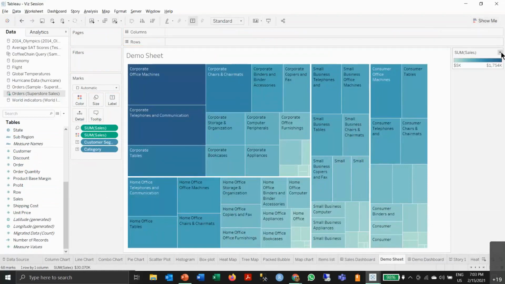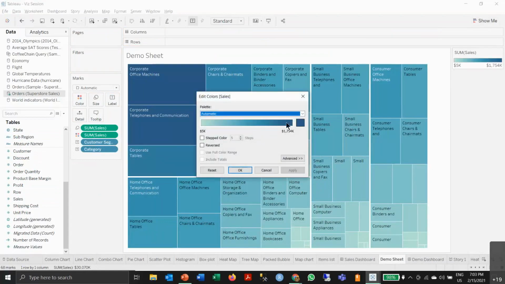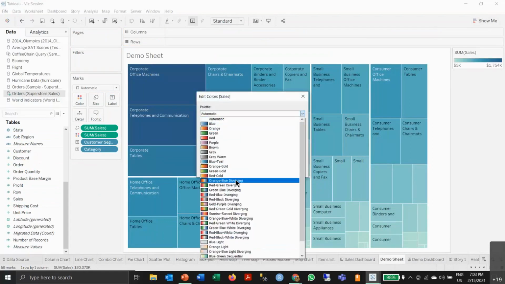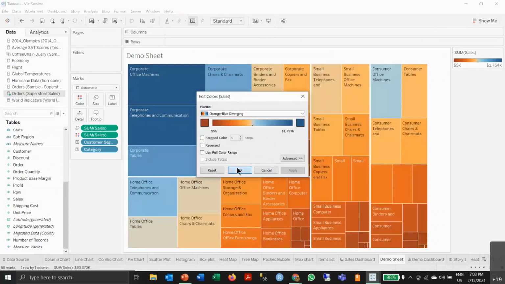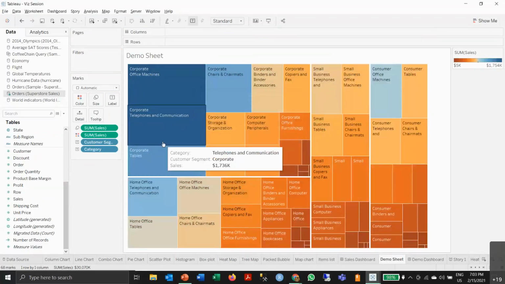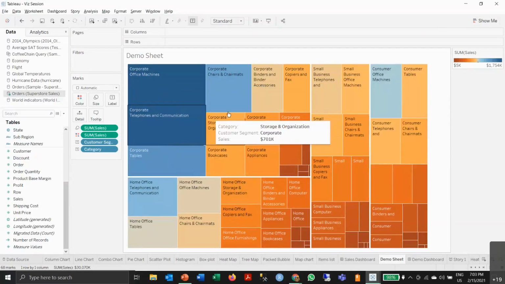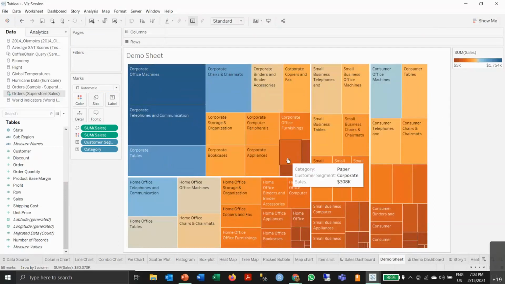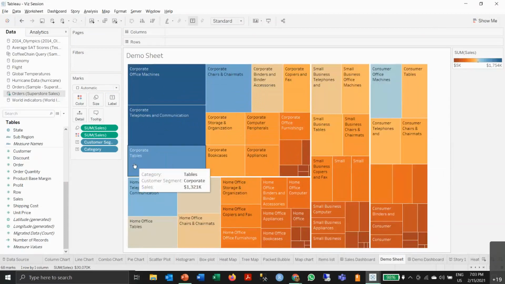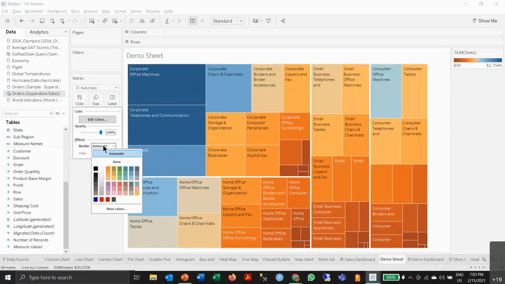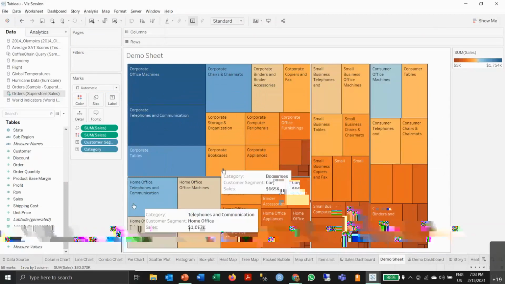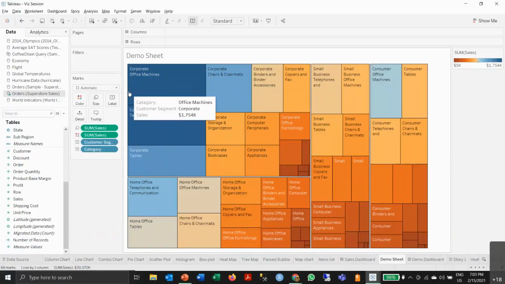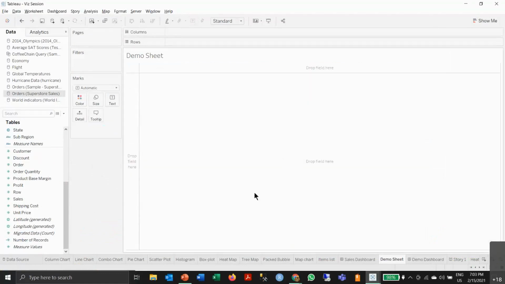Again, you can go to edit colors, and you can change the colors accordingly. Click apply. You have this change, and you can observe, again we know the corporate area seems to be doing well as compared to other sectors. Go to color, add a border for better visibility. So this is how you create a tree map. Moving to a packed bubble chart.